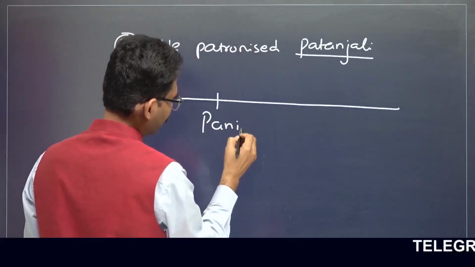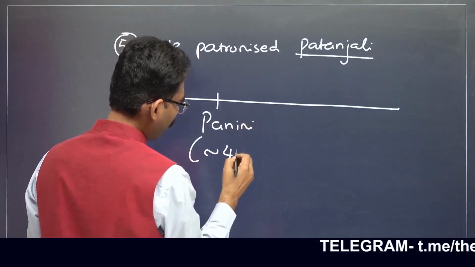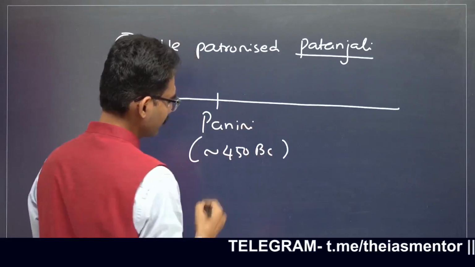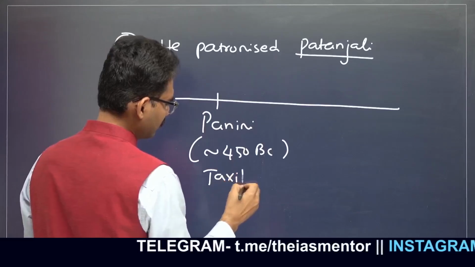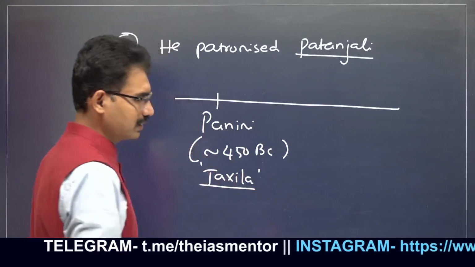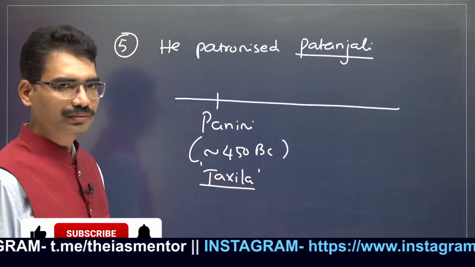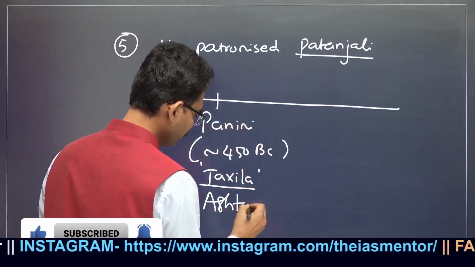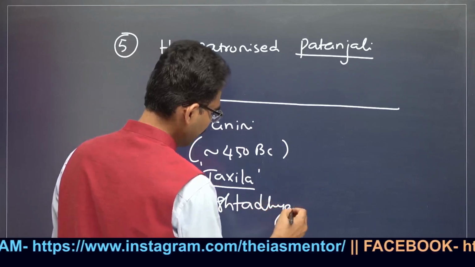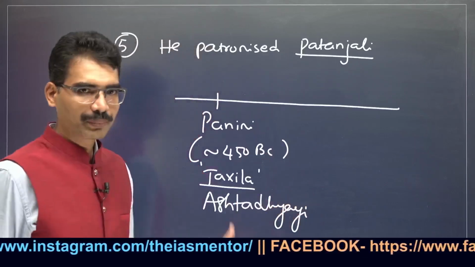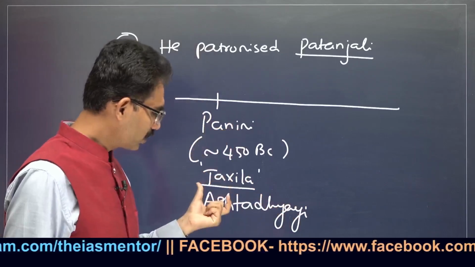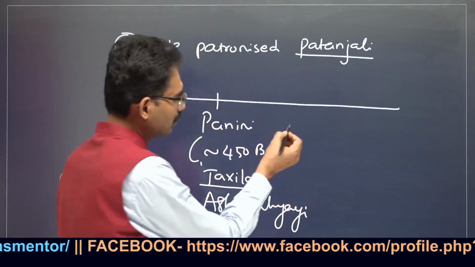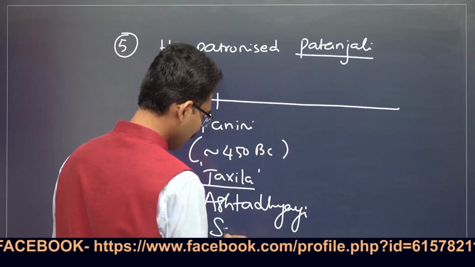Panini was there around 450 BC. He is considered to be from near the Takshashila region. Takshashila is an important education center. Panini. What is the book he has written? Ashtadhyayi. A prelims question is coming: Panini wrote Ashtadhyayi. This is Sanskrit grammar.